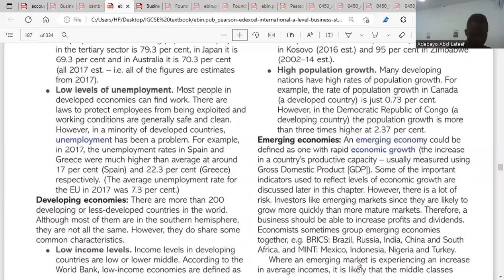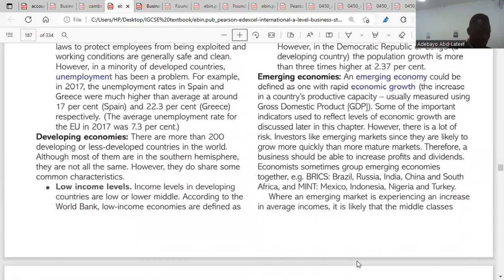Then we go to developing economies. What are developing economies? So here I wrote, these are economies with a low human development index, less economic growth, and low per capita income.